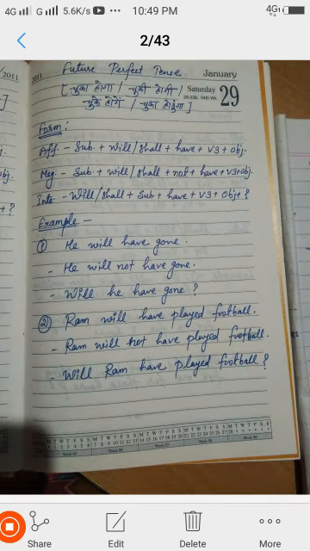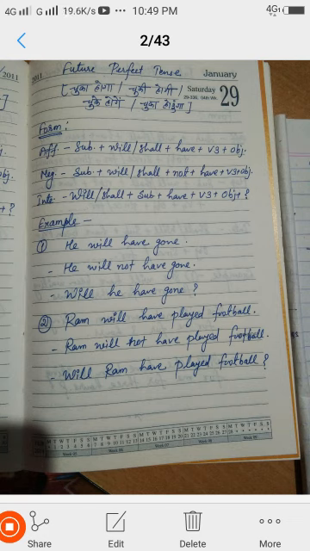We always use have, has, had in the perfect, but because it is a future tense, we use have with all the subjects. Plus V3, the third form of the word, and then the object. And its negative is what? Subject plus will or shall plus not plus have plus V3 plus object. Only we put the not between will and have.